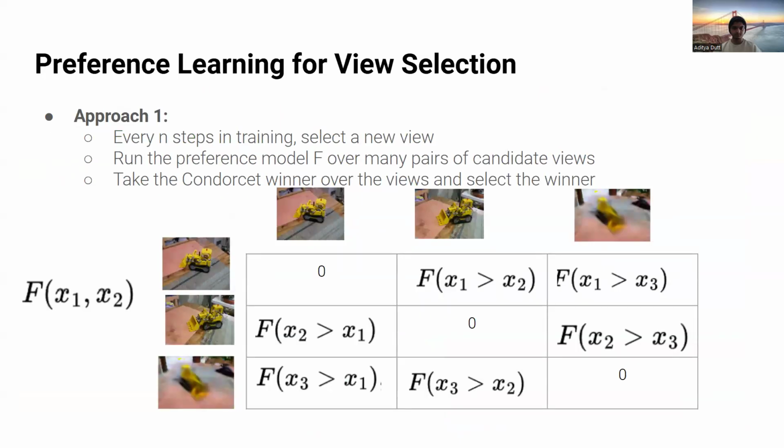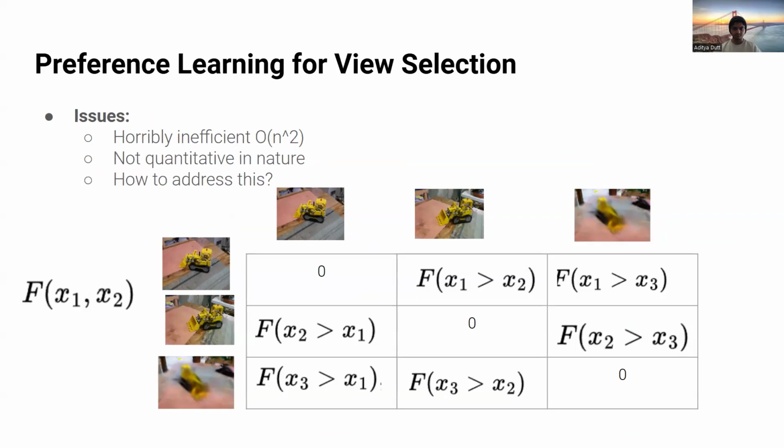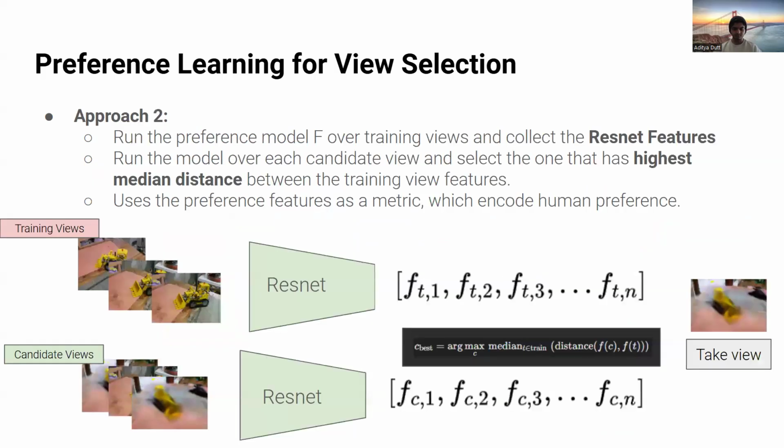For preference learning for view selection, there are two approaches. Here's the first one. For every n steps in training of a Gaussian splat, we select a new view. We run the preference model F over many pairs of candidate views, and then take the Condorcet winner over the views and select the winner. However, this is horribly inefficient as it's O of n squared. It's not actually quantitative in nature, and we want something more efficient in O of n time.